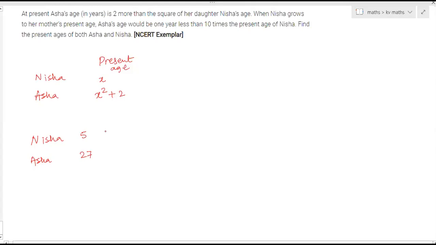Now it is in terms of X. Nisha right now is X years and Asha right now is X square plus 2 years. After how many years will Nisha become Asha's age? After X square plus 2 minus X years. What will be Nisha's age after these many years? X plus X square plus 2 minus X, X gets cancelled. Now Nisha will be X square plus 2, which is Asha's present age.